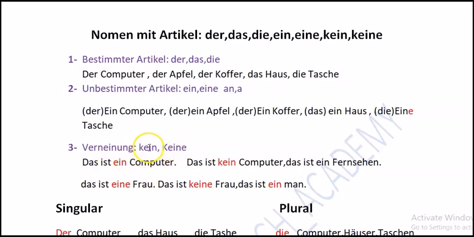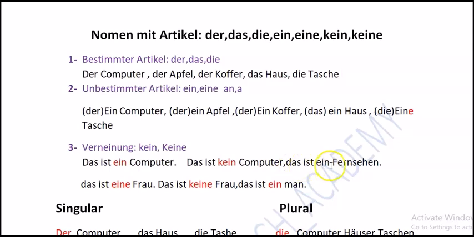Kein we use for der and das, and keine we use for the plural form and also for feminine. So for example, das ist ein Computer. It is a computer. Then we say das ist kein Computer. It means it is not a computer.